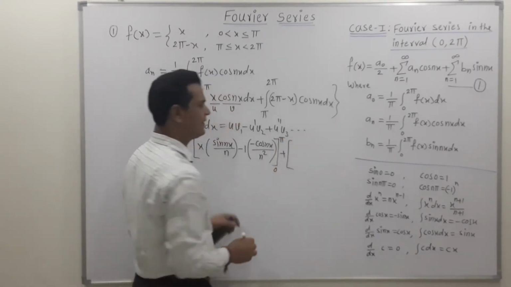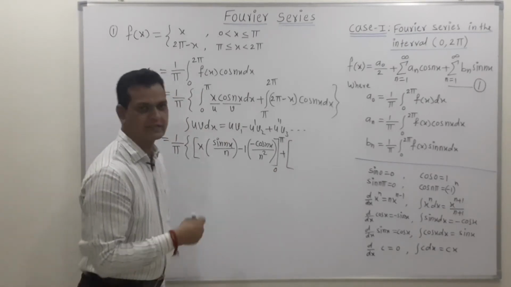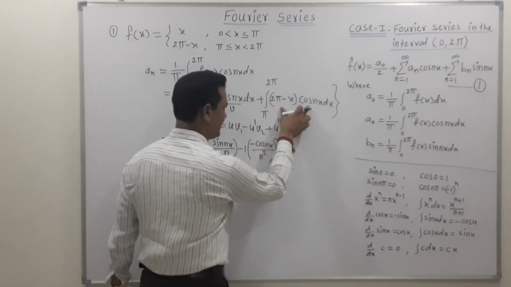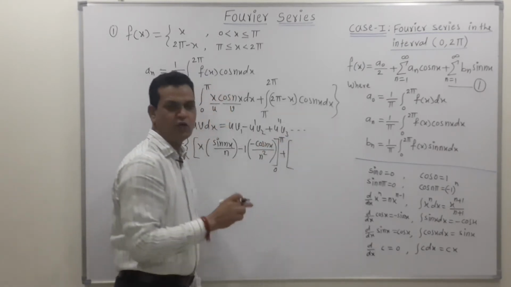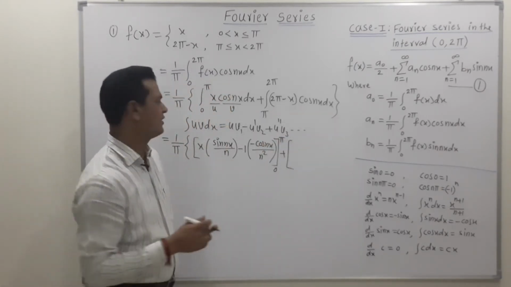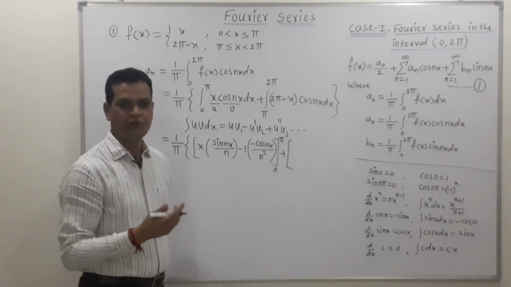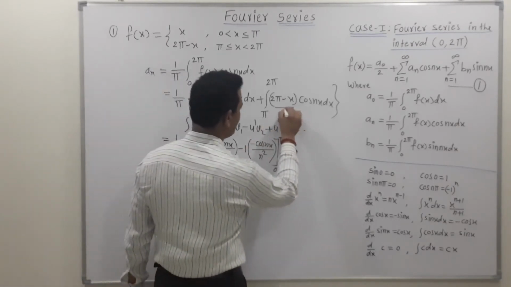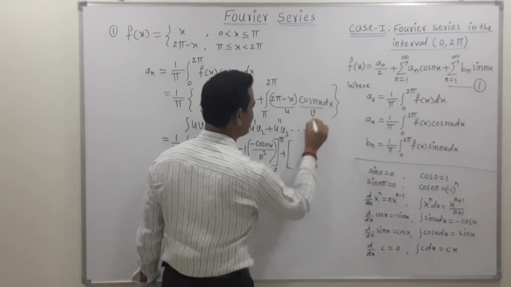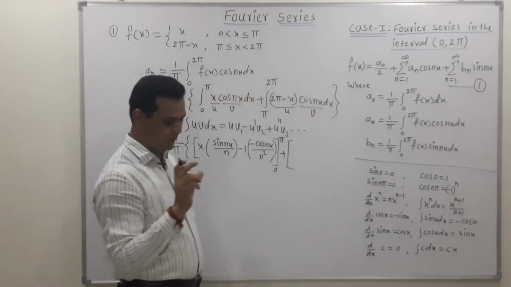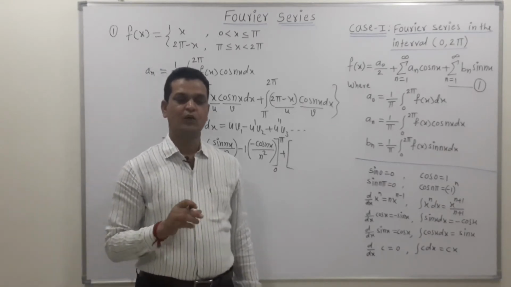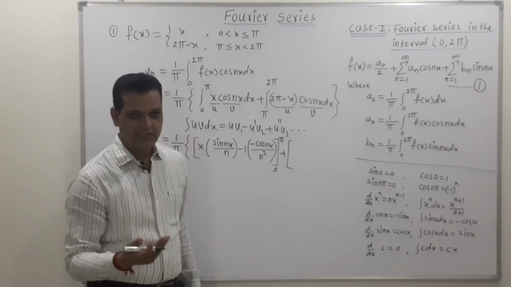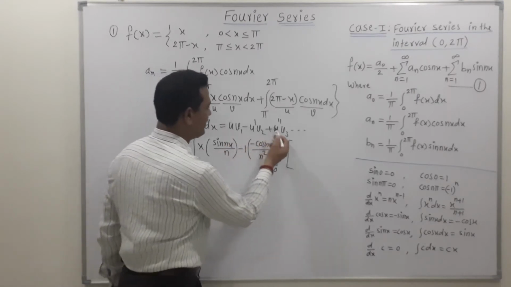Now, friends, find the value of the integration for the second term. Again, this second term is the product of two terms. This is the first term and this is the second term. So to find the integration of a product of two terms, use the generalized rule for integration by parts. Let's consider this as the value of u and this as the value of v. While choosing u and v, choose u in such a way that its derivative vanishes as early as possible, because we are taking the derivative of u.